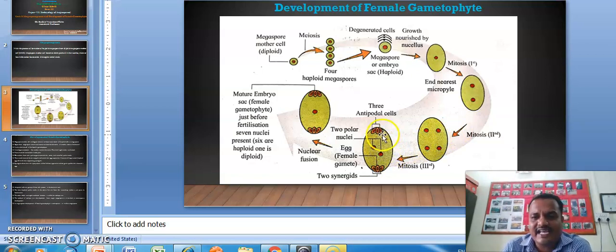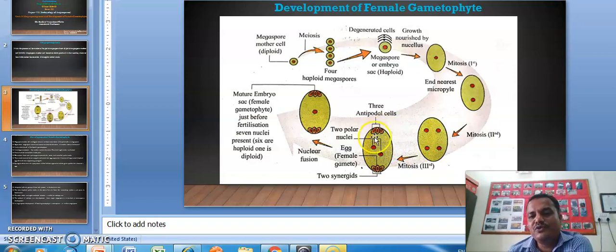Out of the 8 cells, 4 cells are at one pole, and 4 cells are at the opposite pole. One pole is named the micropylar end, and the other pole is known as the chalazal end.